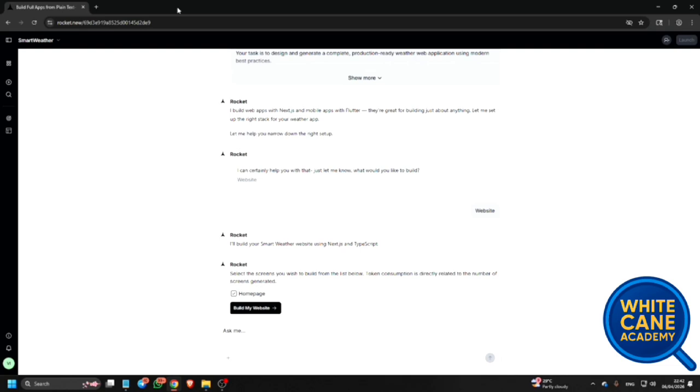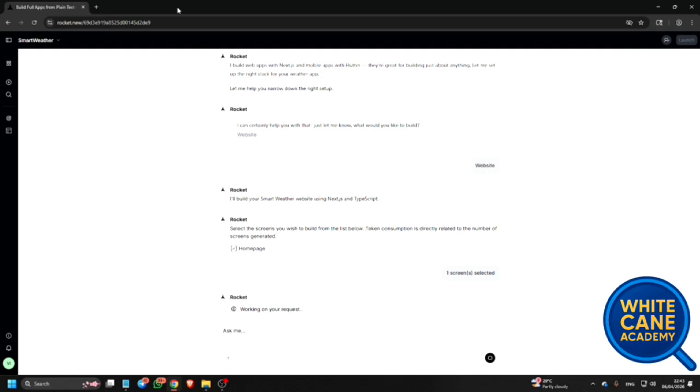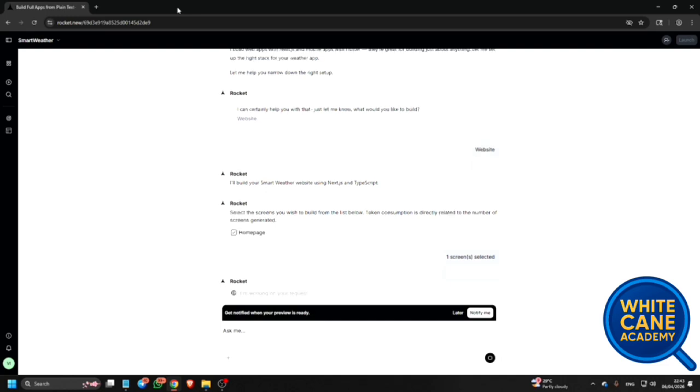Homepage. The number of screens generated. Select the screen and the button build my website. Just click on build my website. One screen. Okay, I don't need other screens, right? We only need one screen. So I just click on build my website. One screen, and it will create everything. Rocket is working on your request.